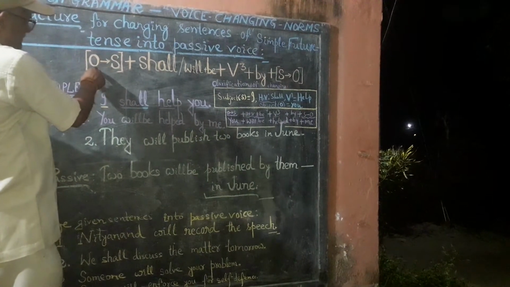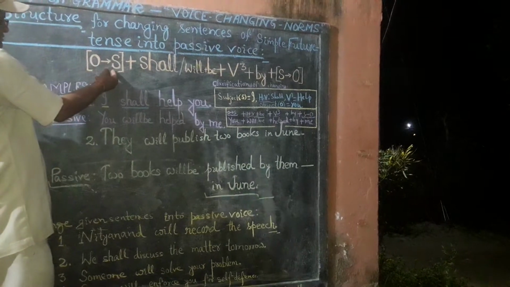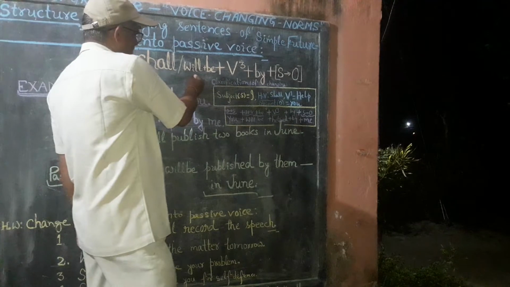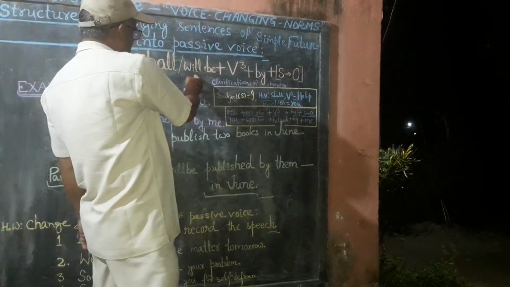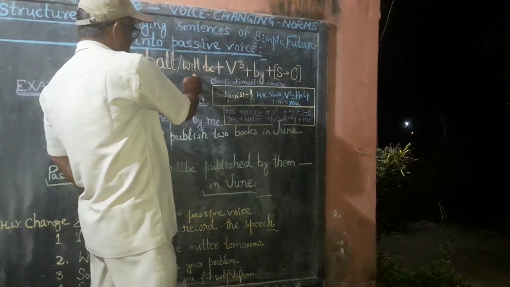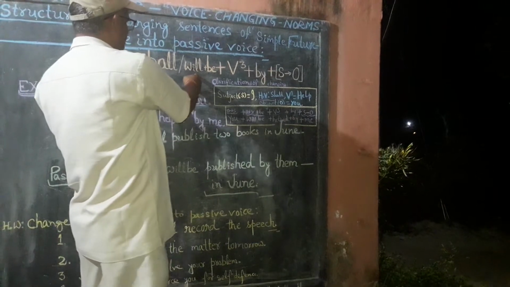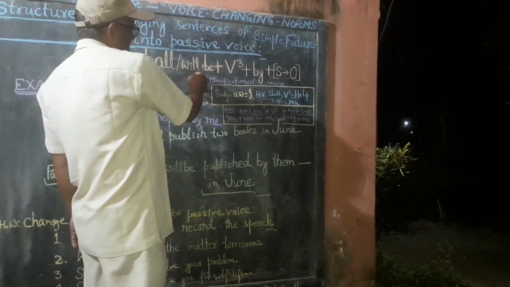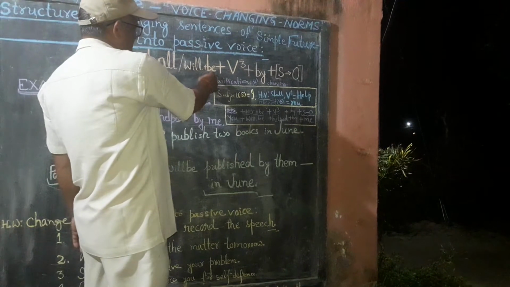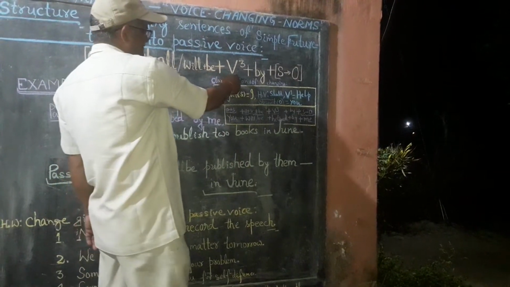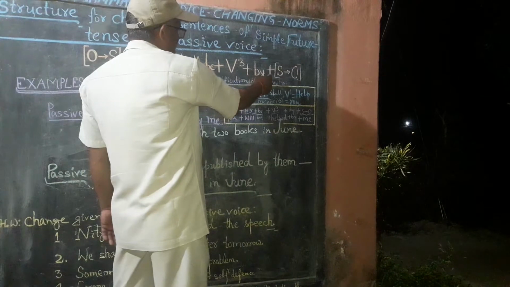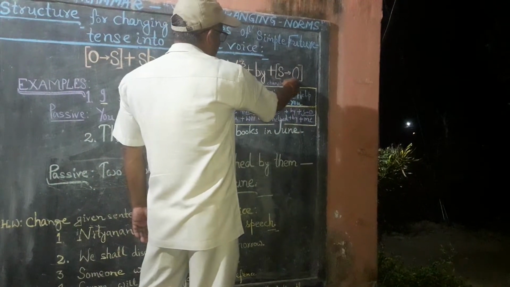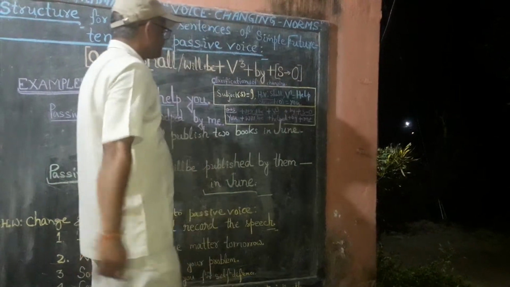Object of the given sentence is changed into subject, then shall or will is used as per the number and person of the selected subject. Then be is used, and finally the third form of verb is used. Thereafter by is used, and subject is changed into object.